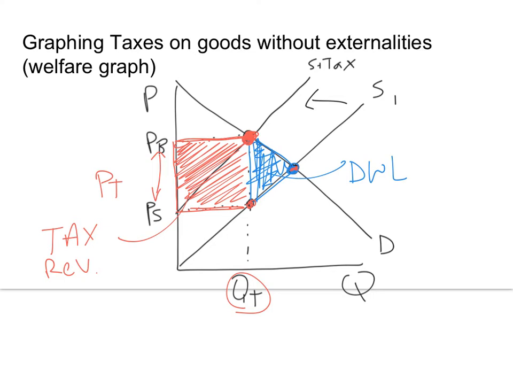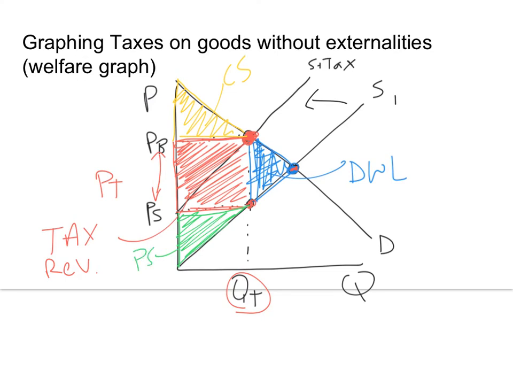Then we can see a little more clearly our two triangles that are going to be consumer and producer surplus. Consumer surplus is the area on the graph where consumers were willing and able to pay higher but don't have to. So this triangle up here is consumer surplus. And then down below we have this triangle here which represents producer surplus.